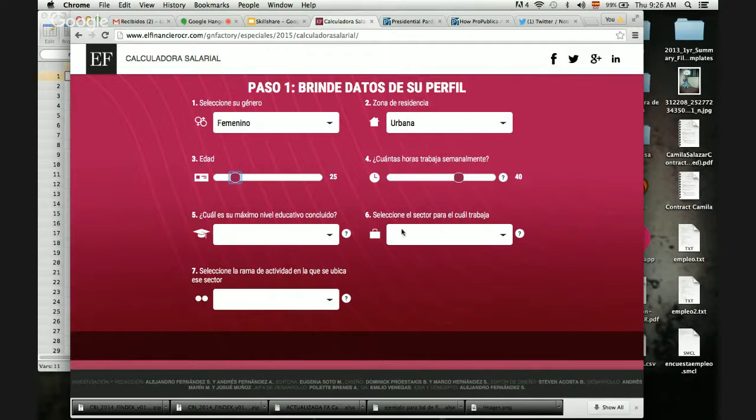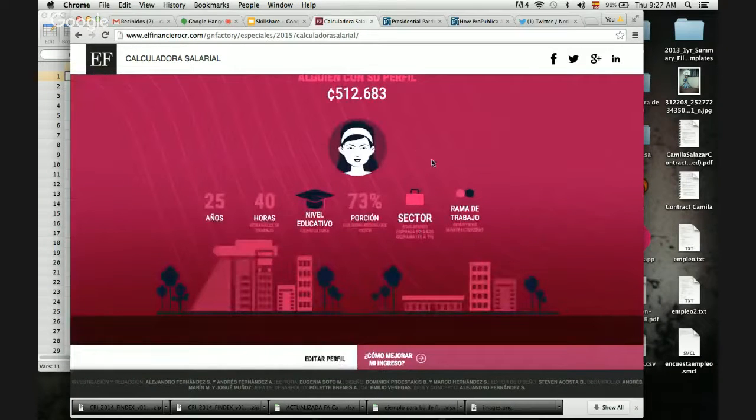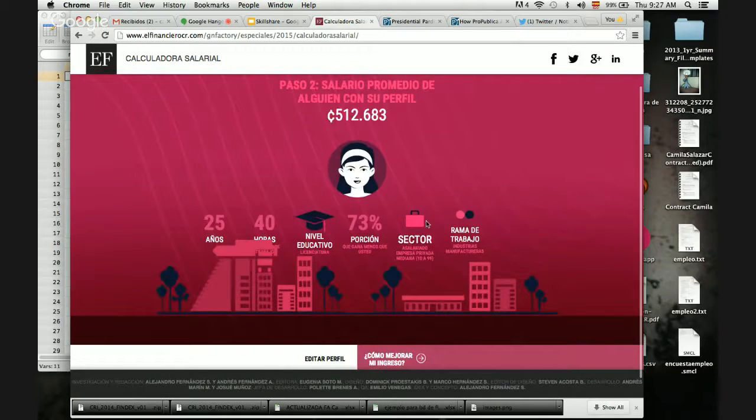And all of these are the independent variables that are trying to explain wage. So you have gender, where you live, age, how many hours you work per week, your level of education, whether you work for the private sector or the public sector, and your field of occupation. So you add all these characteristics, all these independent variables, and then you can check what your average wage is with those characteristics.